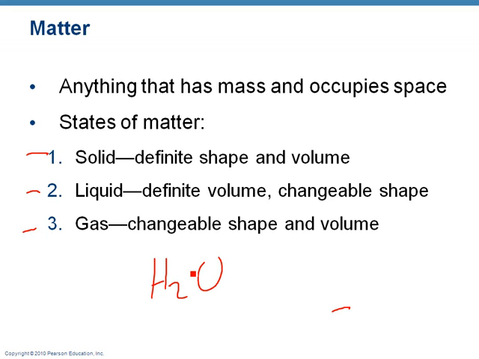A solid has a definite shape; a liquid has definite volume, but it can change its shape. For example, there's water in here, so that has the shape of my cup right now. If I pour it onto the ground, it'll have the shape of the carpet that it's soaking into. And of course, gas has no shape, no volume. Gas just goes everywhere.